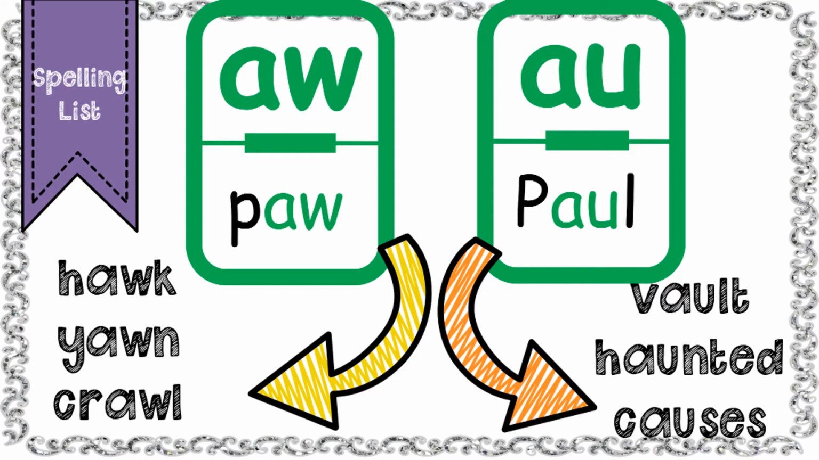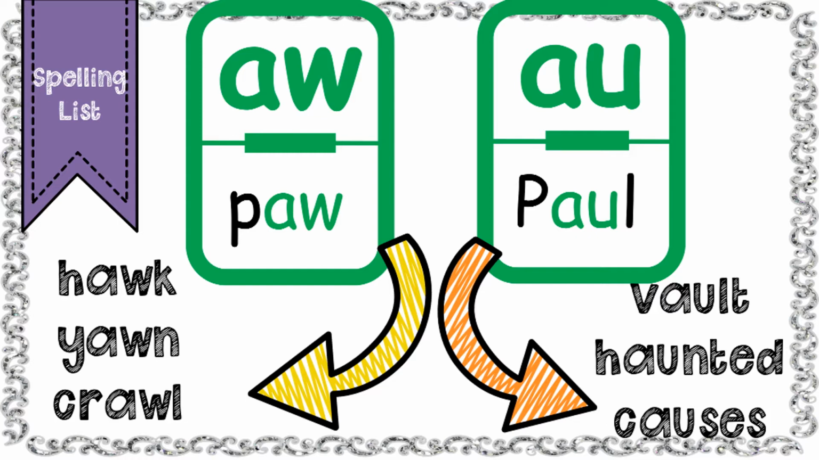Aw. Yawn, y, aw. Crawl. Now you've got some AU words that say /aw/ as well, like in paw.